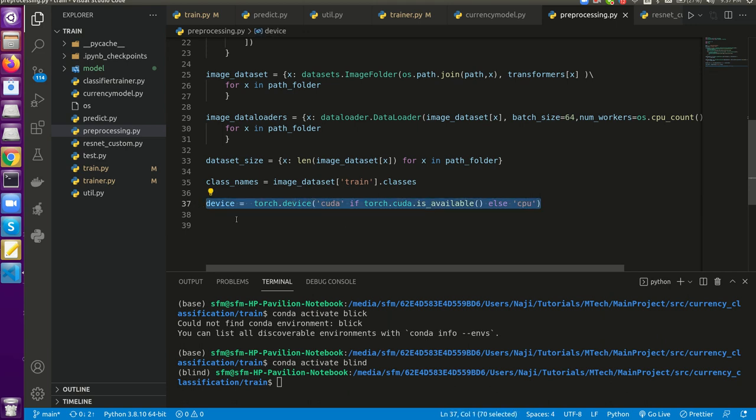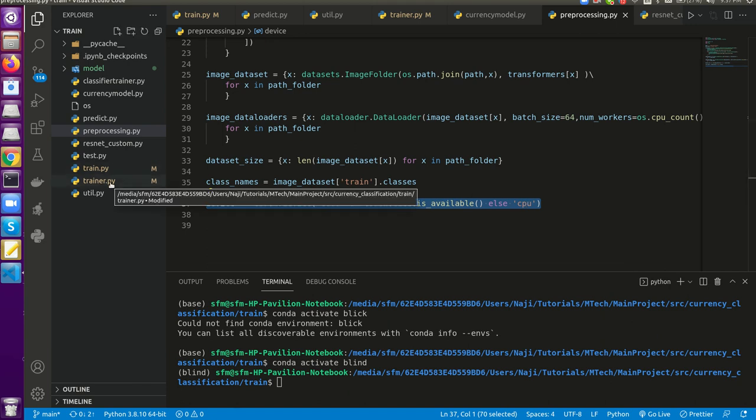Next, in line number 37, we are checking whether CUDA is available or not. Okay, so if CUDA is available, we use the CUDA device, otherwise we use the CPU. So this is the basic pre-processing that we have done.